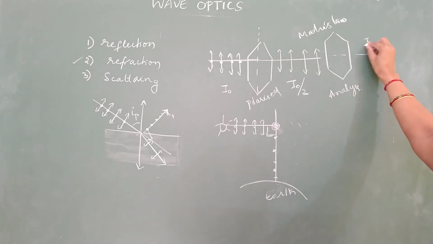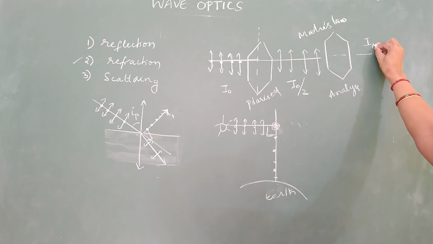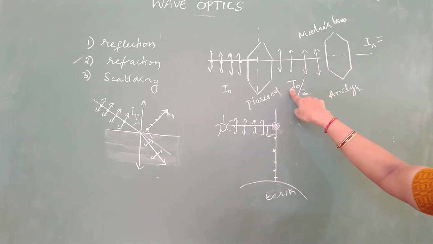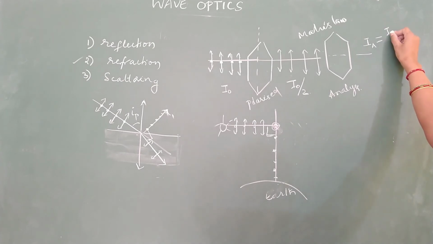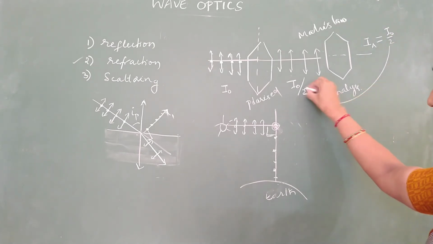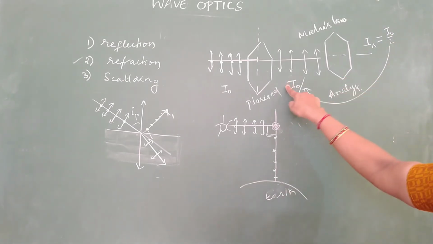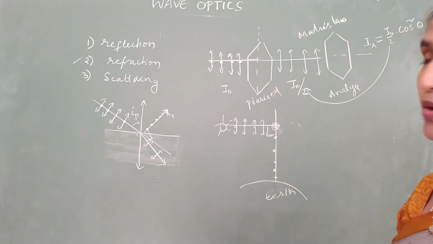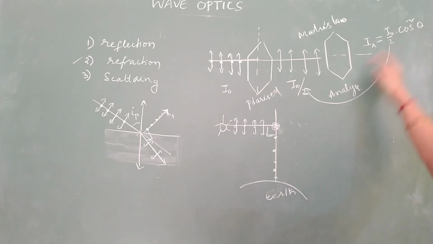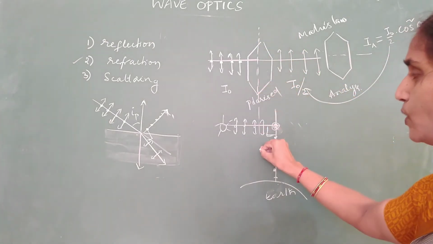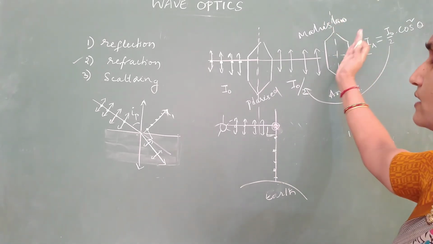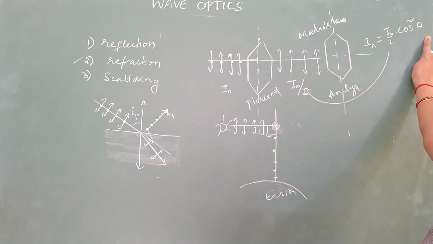The intensity of light emerging from the analyzer is equal to the intensity of incident polarized light, that is I naught by 2, whatever you are incidenting, into cos square theta, where theta is the angle between the axis of the polarizer and the axis of the analyzer. If they are inclined, put the value of theta.